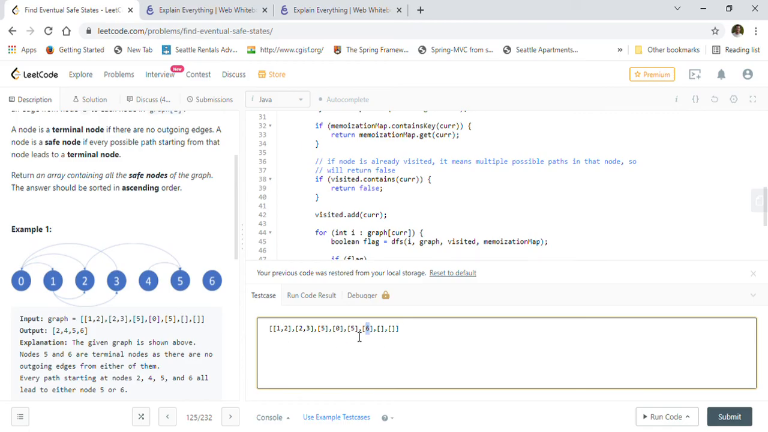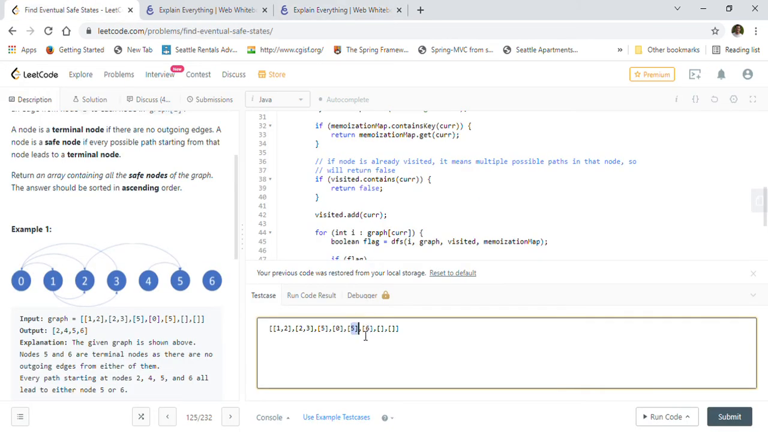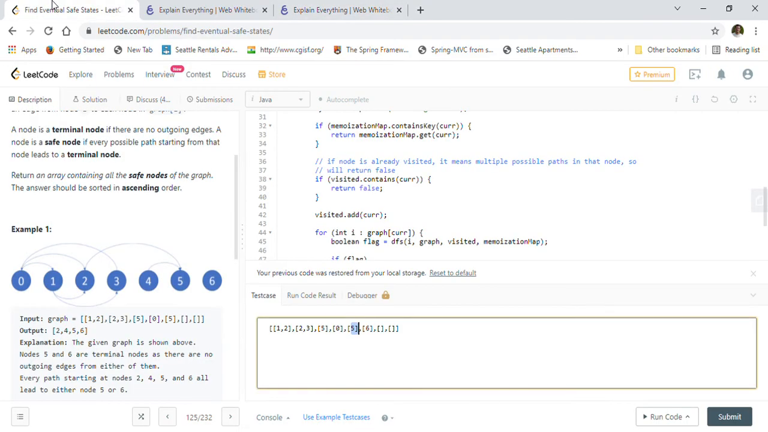So 4, right? 0 1 2 3 4 5 6 7, right? So 6 and 7 are terminal nodes here. And then 4 is going to 5, and 5 is going to 6, and 7 is a terminal node. So there is no 8 node. So this is how the graph looks, right? So let's just run this one.